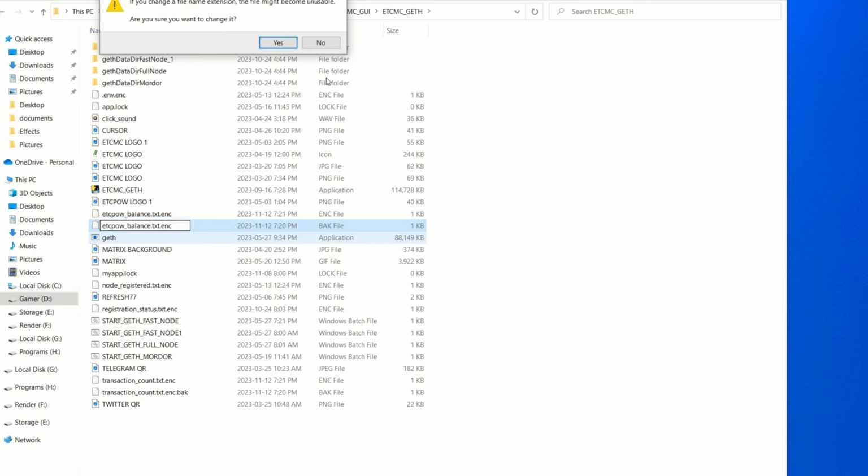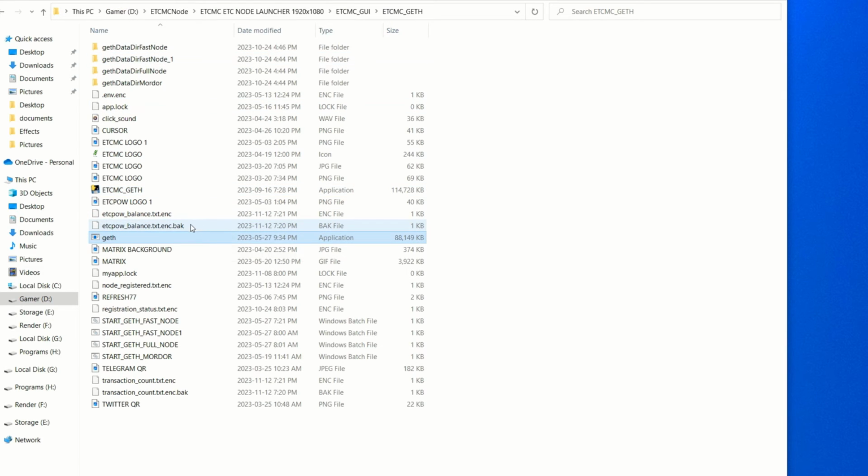Remove the period and then hit enter, and that'll become the new main file at that point. I don't want to do that. I'm going to hit no, so it's back to normal. But that's what you do. It'll become the new one. Do the same thing on this file as well. At that point, it will make another backup.